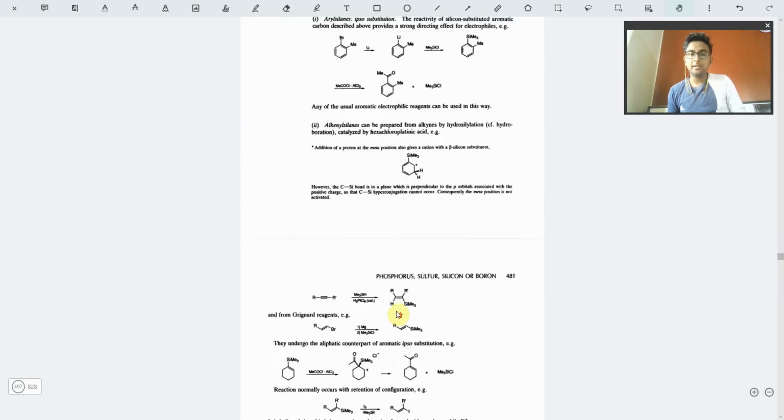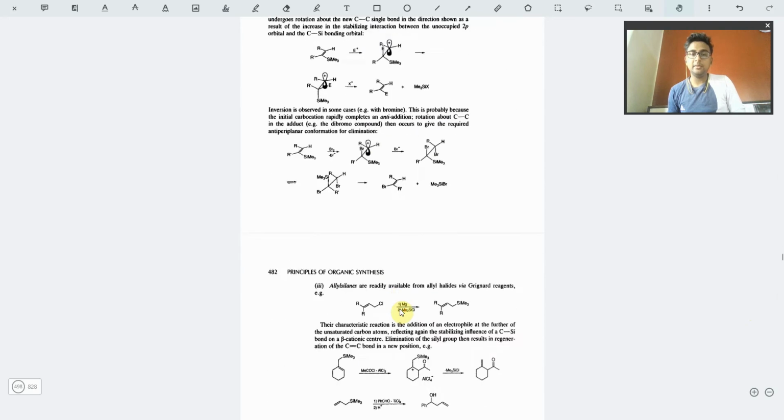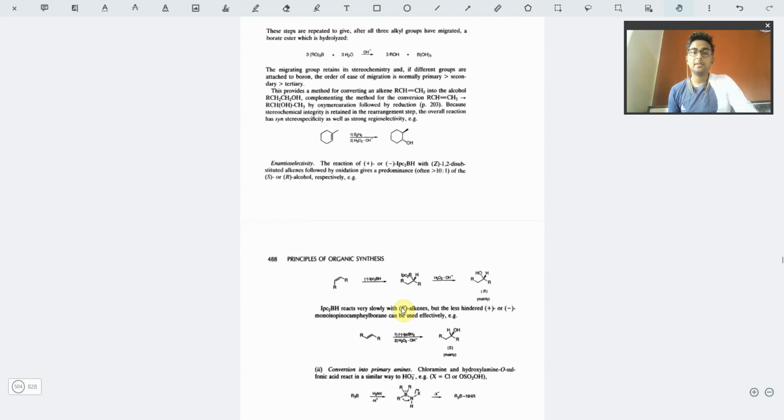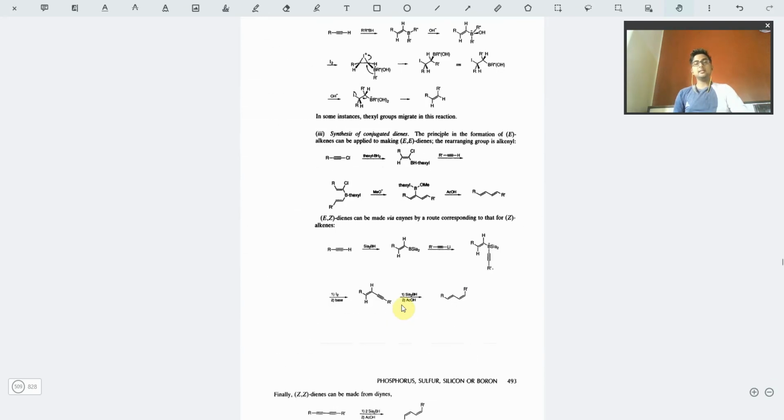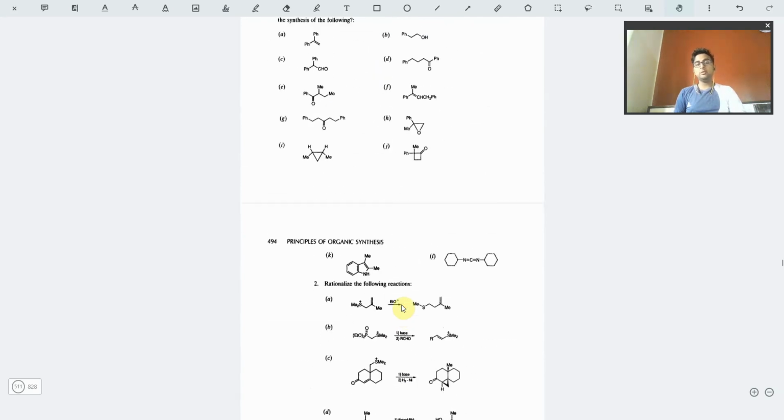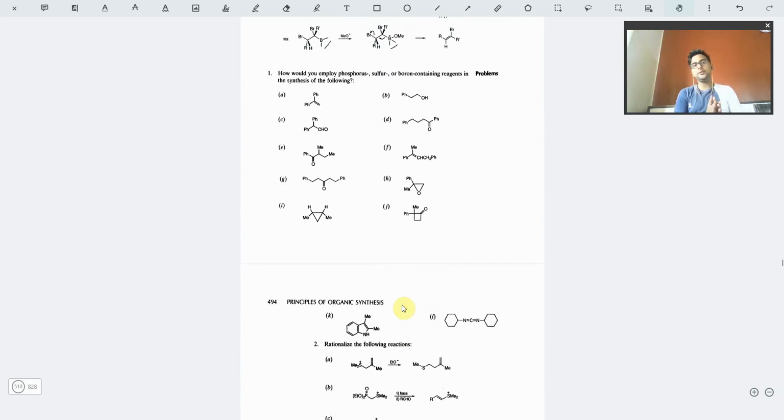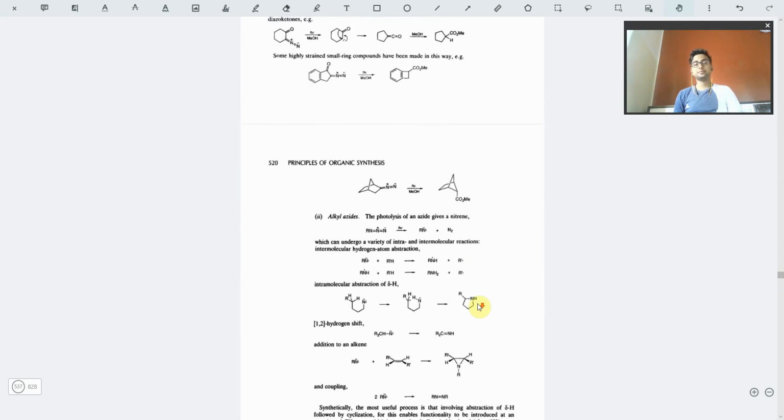Then we have the phosphorus and silicon reactions. Though these reactions are given in a good way, this is not enough if you are just practicing from this book. You need a reference, like you keep this book as a reference and follow another supreme textbook. Jerry March would be an ideal choice for that.